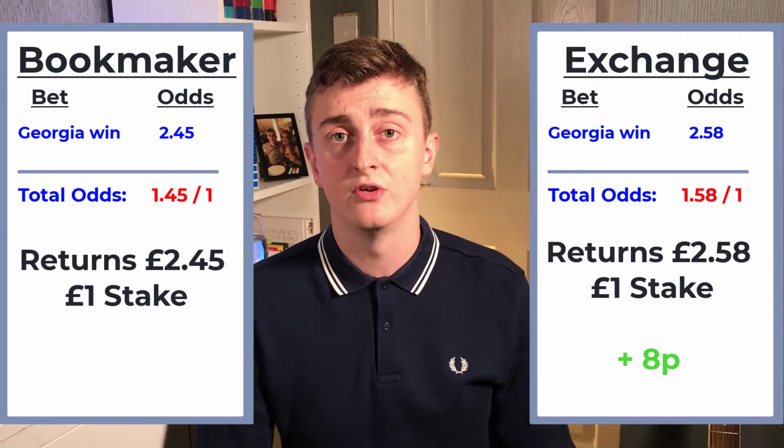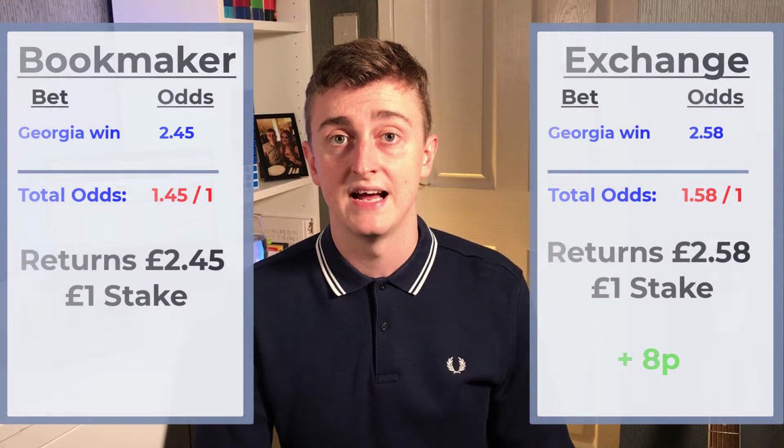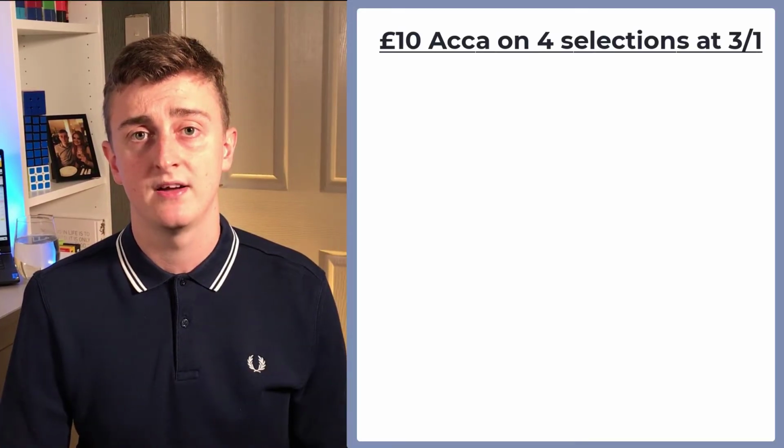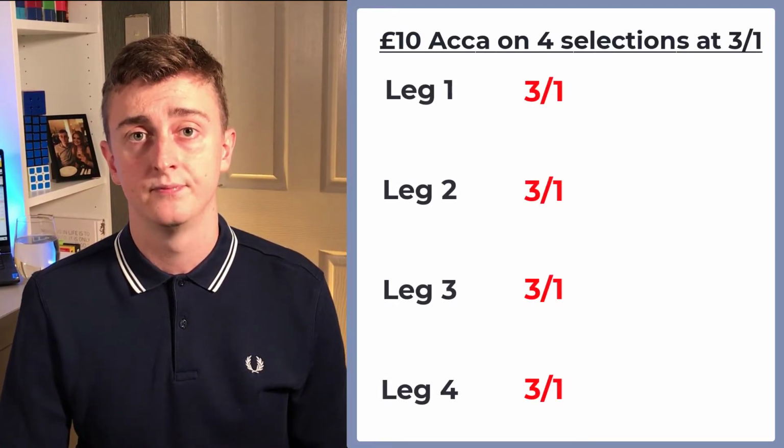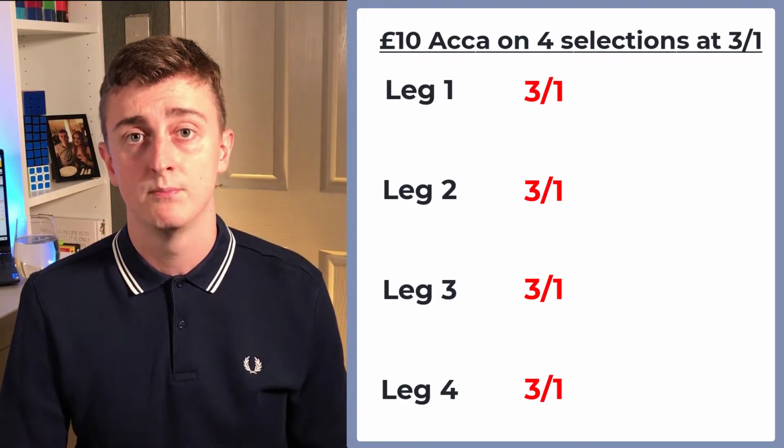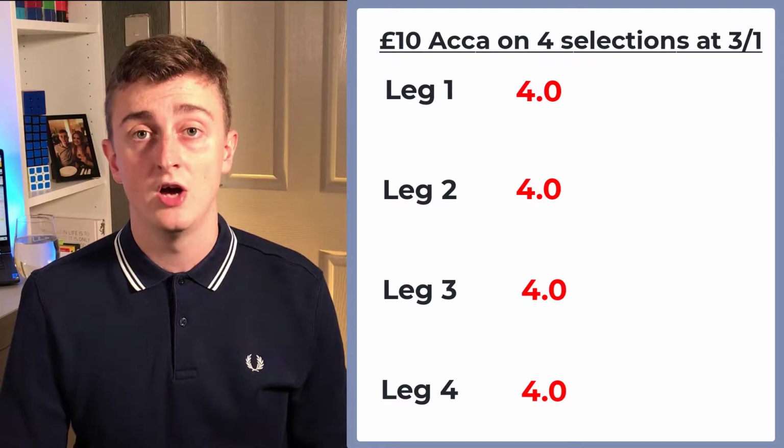But even still, that is only a relatively small amount of value lost compared to what you see when you're placing Accas. First of all, what is an accumulator, or an Acca? An Acca is multiple bets all combined into one. So let's say you want 5 teams to win, you put all that in one bet and use one stake. Let's say you place a £10 back stake on a 4-fold accumulator and the 4 selections were all priced at 3 to 1, or in decimal odds, priced at odds of 4.0. So how does the Acca work?